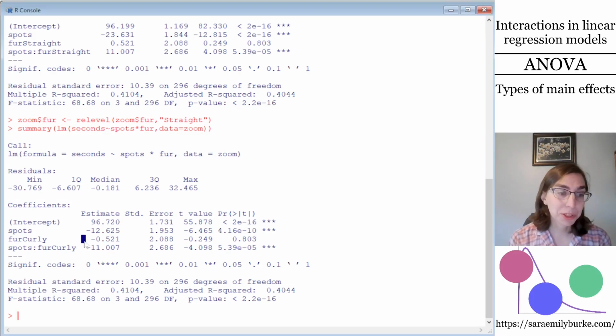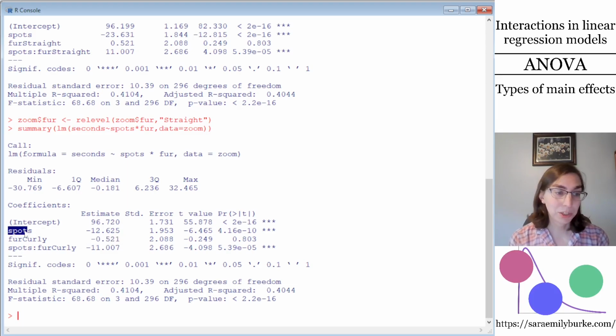We can also interpret the other conditional slope in this regression model. The fur curly slope is negative 0.5 seconds, which indicates that the curly-furred dogs ran the obstacle course half a second faster than the straight-furred dogs among those who had no spots, and that difference is not large enough to be statistically significant. If we wanted an estimate of the difference between the curly and straight fur in the case where the dogs have spots,